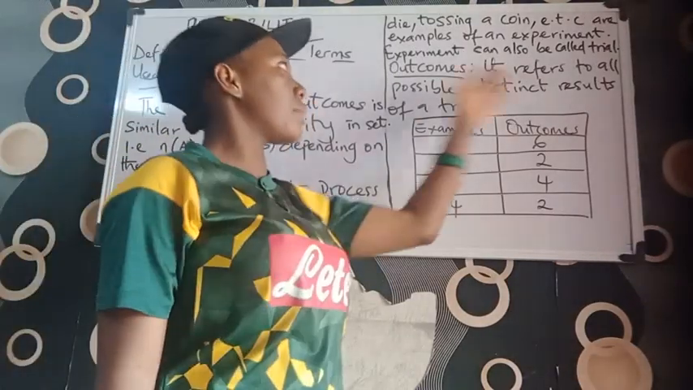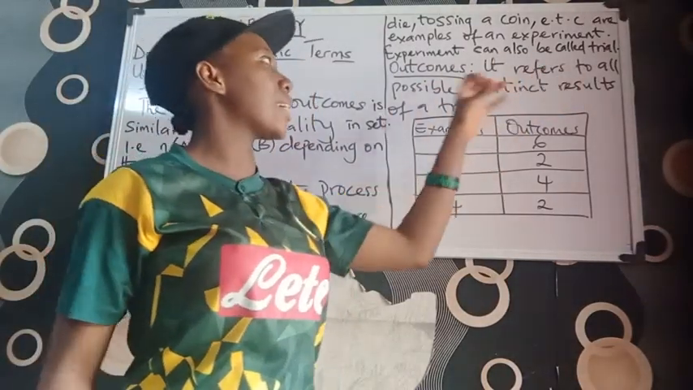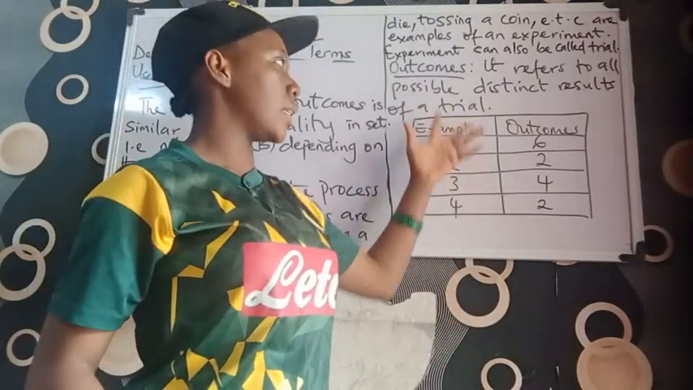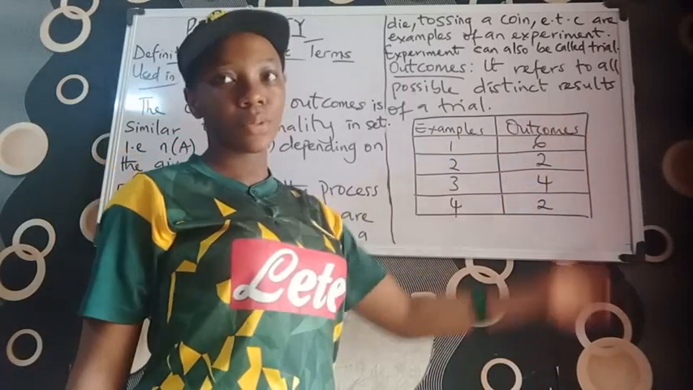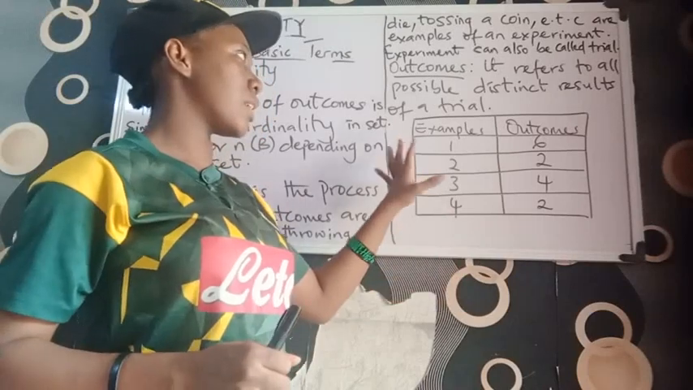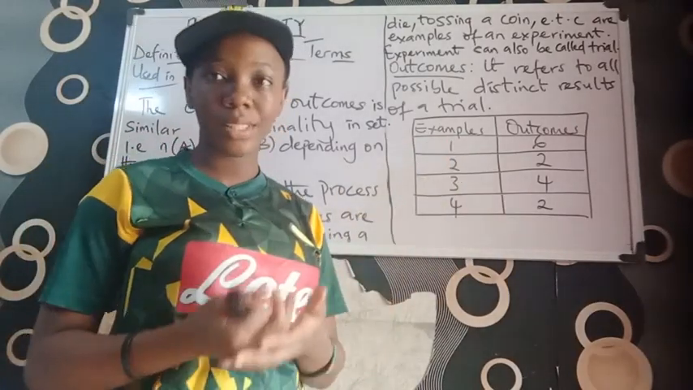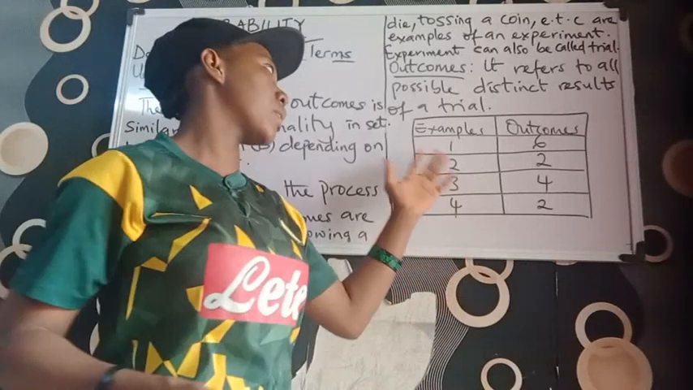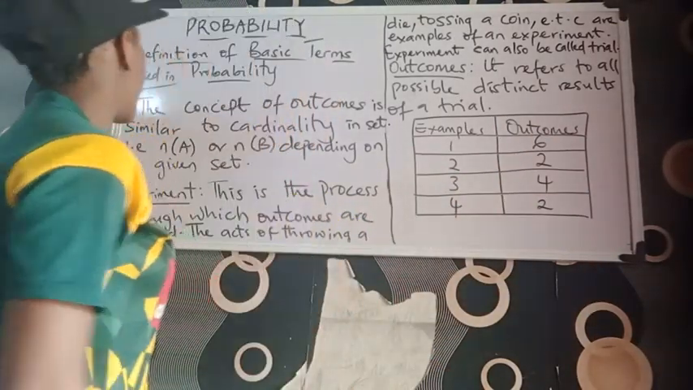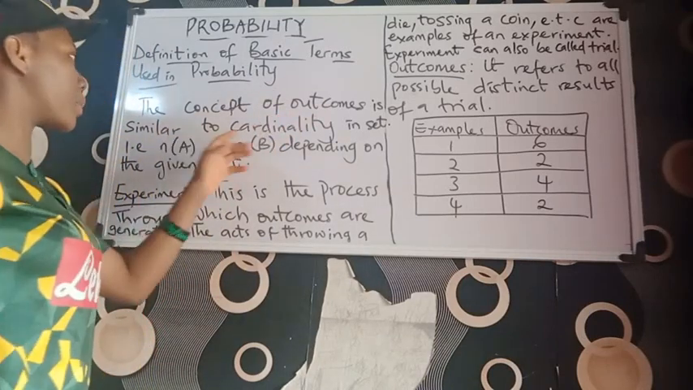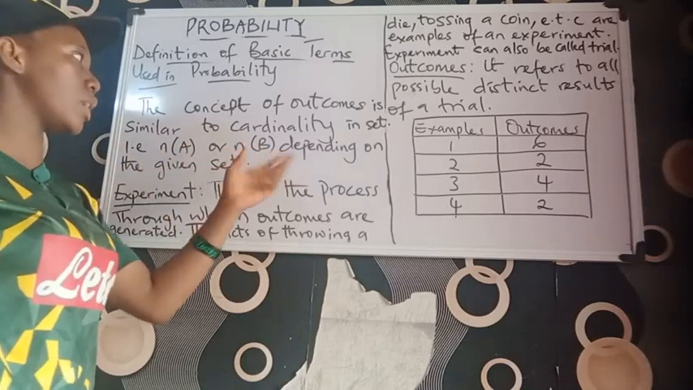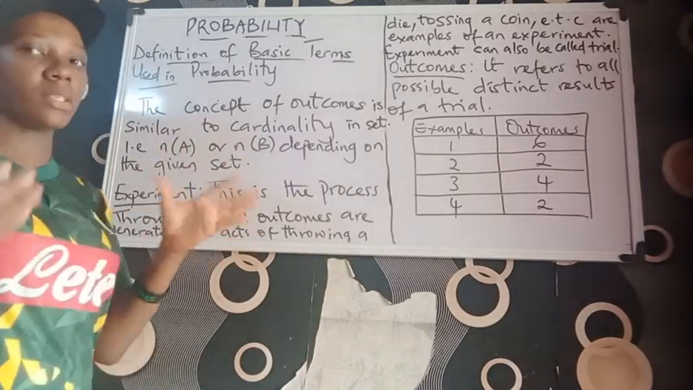Outcomes refers to all possible distinct results of a trial. Like we have here, these are trials and these are their outcomes. I can explain it better by saying how many times one occurs in a particular trial, how many times all of this occurs. The concept of outcomes is similar to cardinality in sets, that is the number of A or the number of B, depending on the given set.